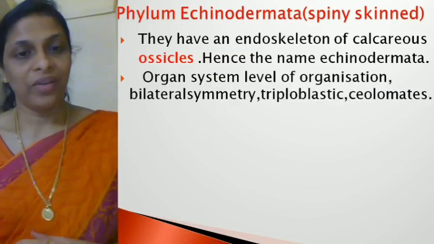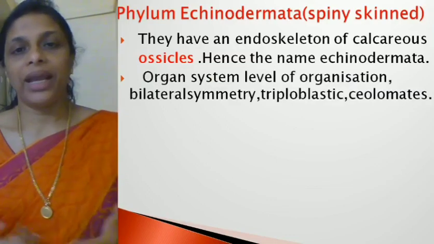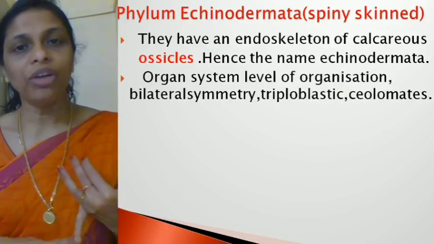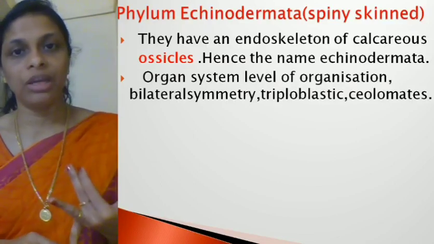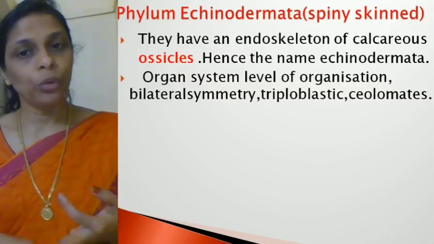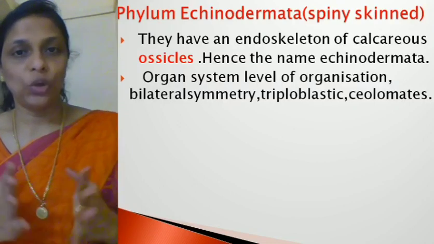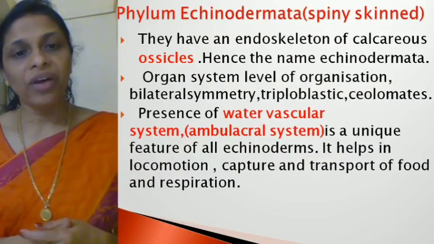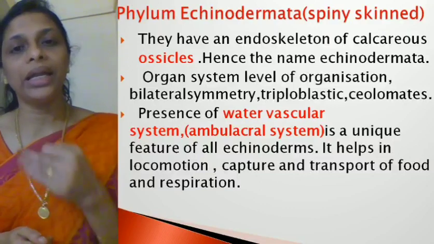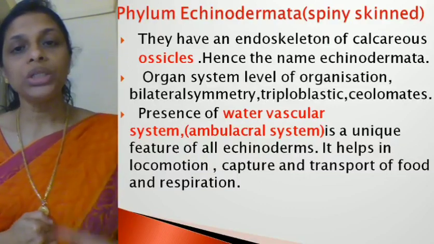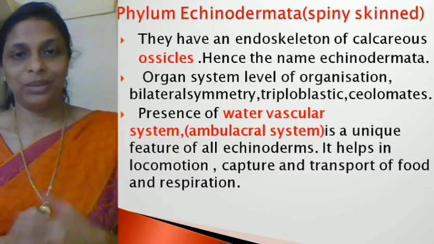Now, the general characteristics. The level of organization will be organ system level. They exhibit bilateral symmetry, they are triploblastic, and they are coelomates. Another unique feature which we find only in Echinodermata is the presence of a water vascular system.